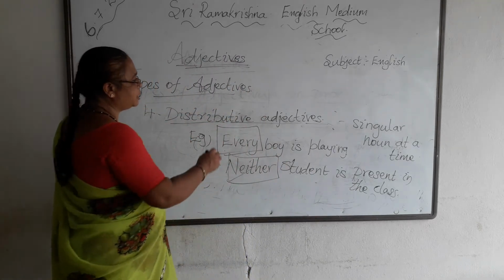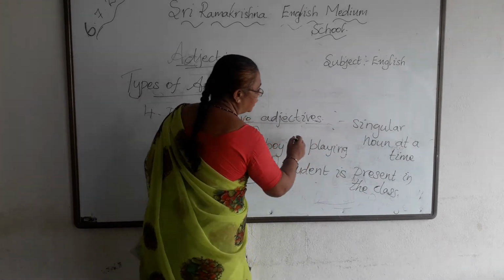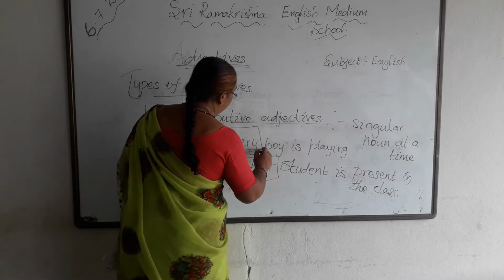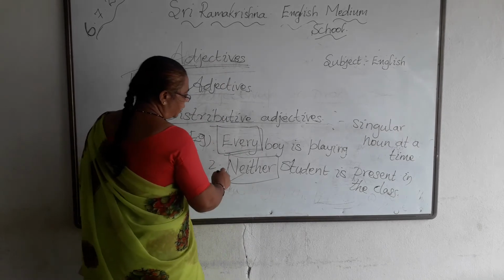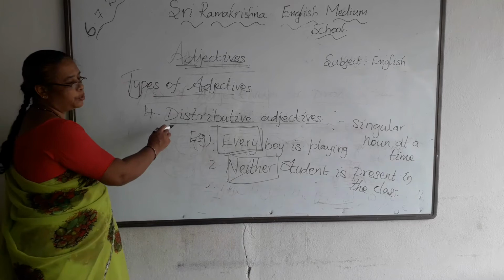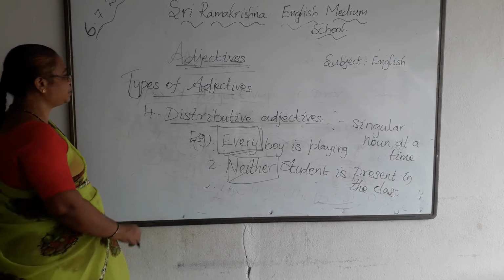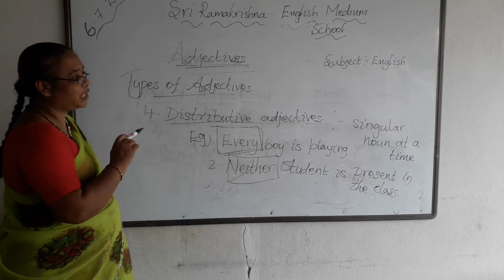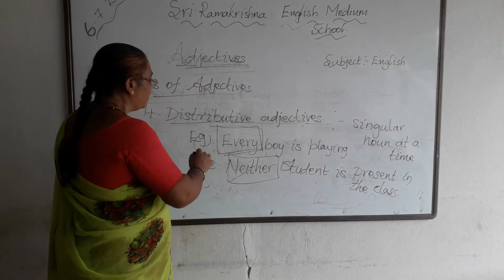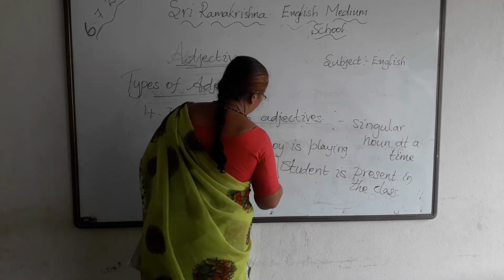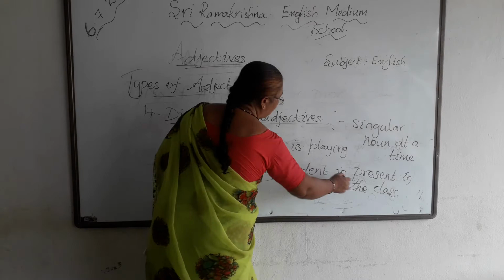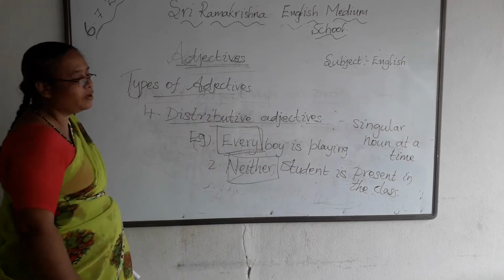So distributive adjectives take only a singular noun at a time. Example: every boy is playing. This every is the distributive adjective. Here neither student is present in the class. This neither is the distributive adjective. I hope you have understood the distributive adjectives. Every is the distributive adjective. Neither is also a distributive adjective.